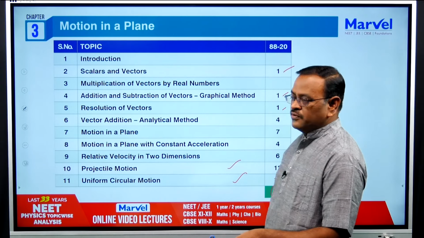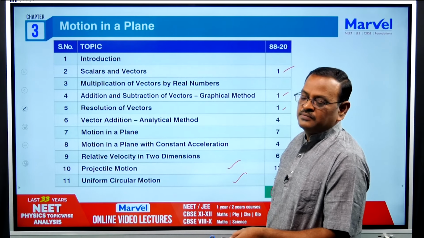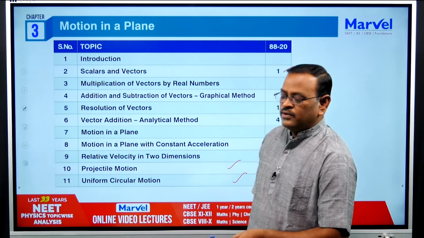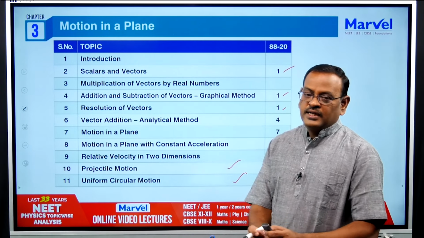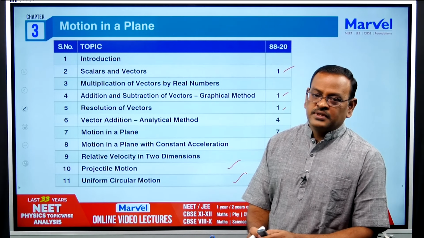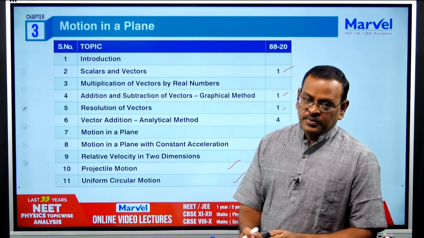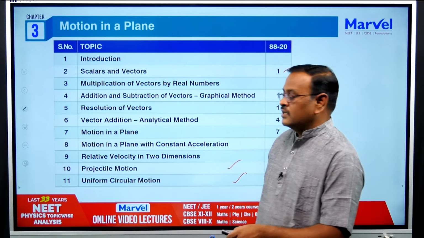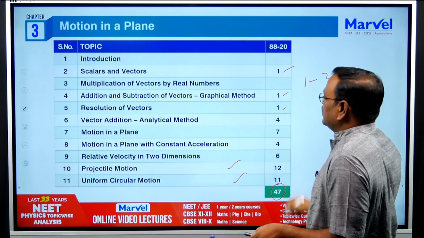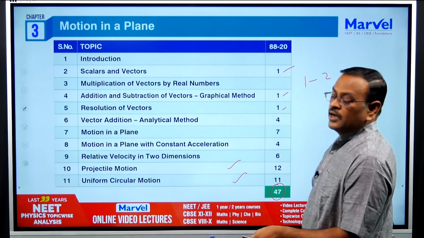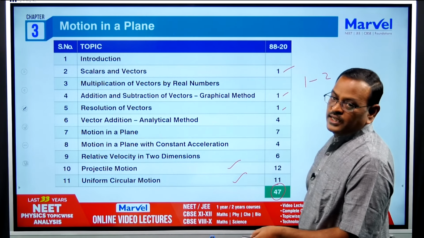See, if you are aiming for a very good mark, meaning 160 plus, at least 120 plus, you have to focus on at least 80% of the physics chapters. If you are preparing only 80% of the chapters, then focus on each and every topic. Don't read selective topics in each chapter. That is a very important tip. So in this chapter you can expect either one or 2 questions, depending upon the question paper. Suppose in the previous chapter 2 questions came, here only 1 question. Overall 3 questions from 1D and 2D.